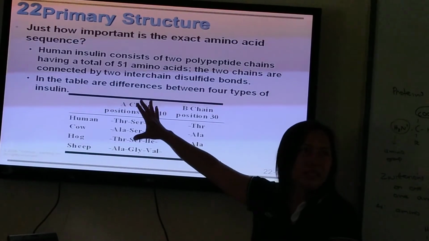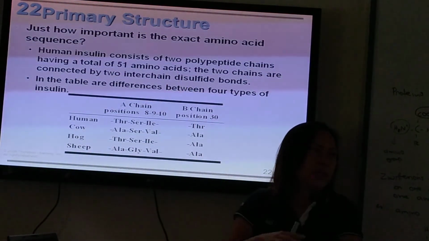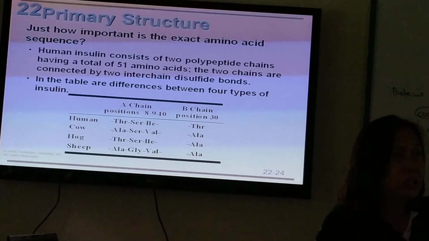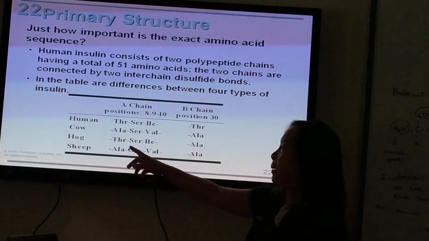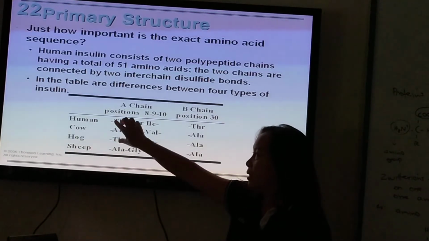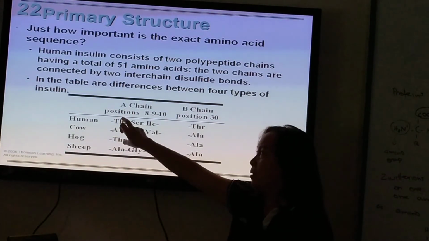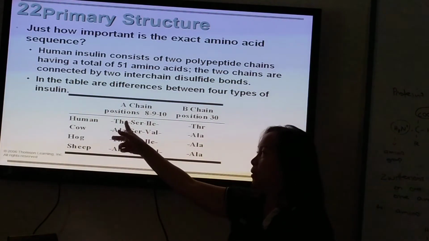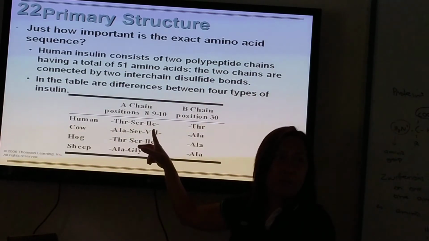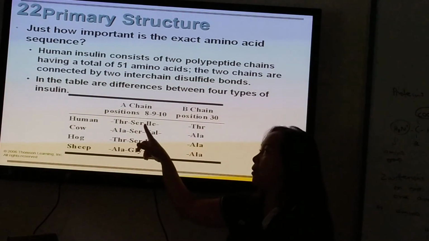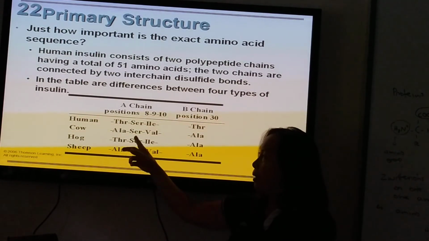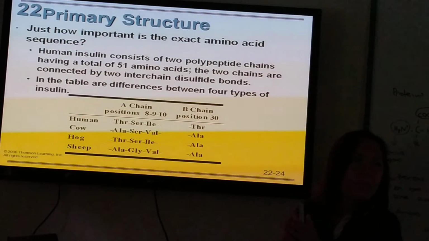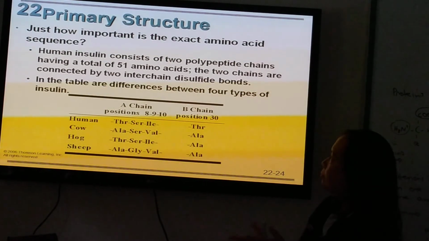But more or less, usually the source of our insulin is taken from hogs because of this sequence of amino acids in the A chain: threonine, serine, isoleucine. So it's the same as in the pig.